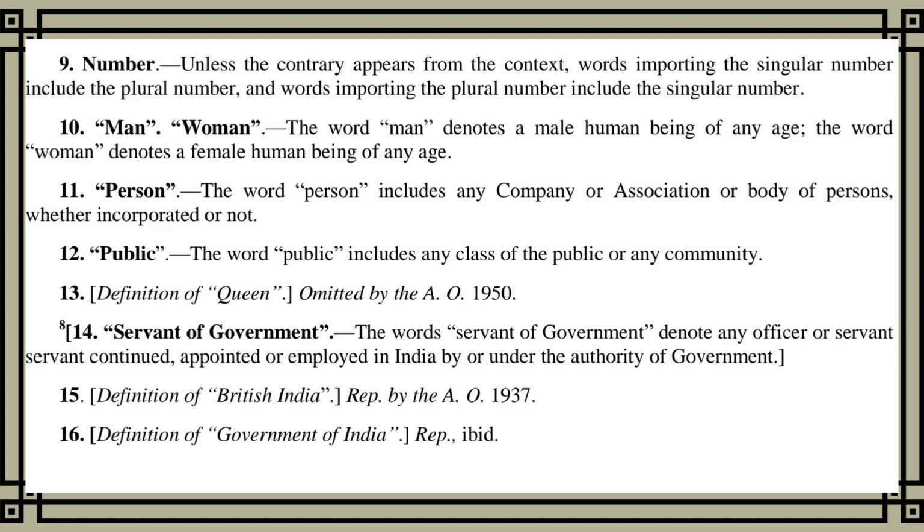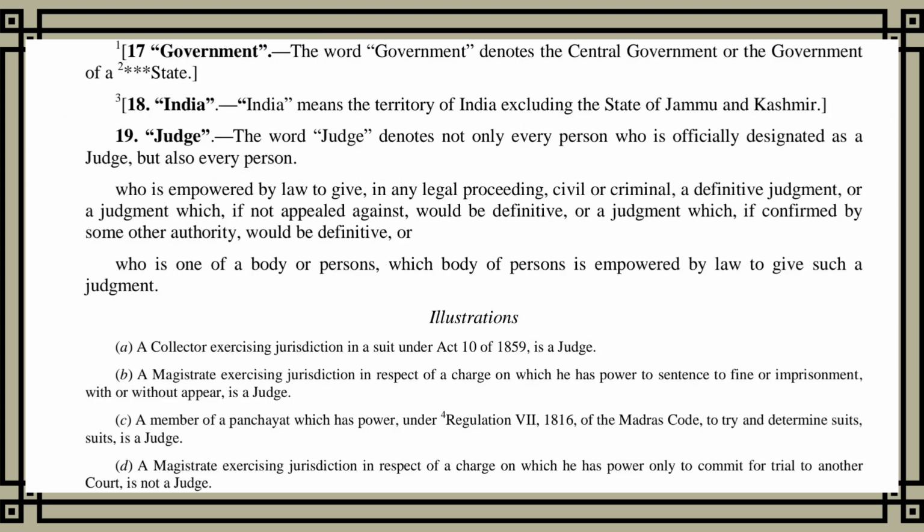Section 14. Servant of government. The words servant of government denote any officer or servant continued, appointed or employed in India by or under the authority of government. Section 17. Government. The word government denotes the central government or the government of a state. Section 18. India. India means the territory of India excluding the state of Jammu and Kashmir.